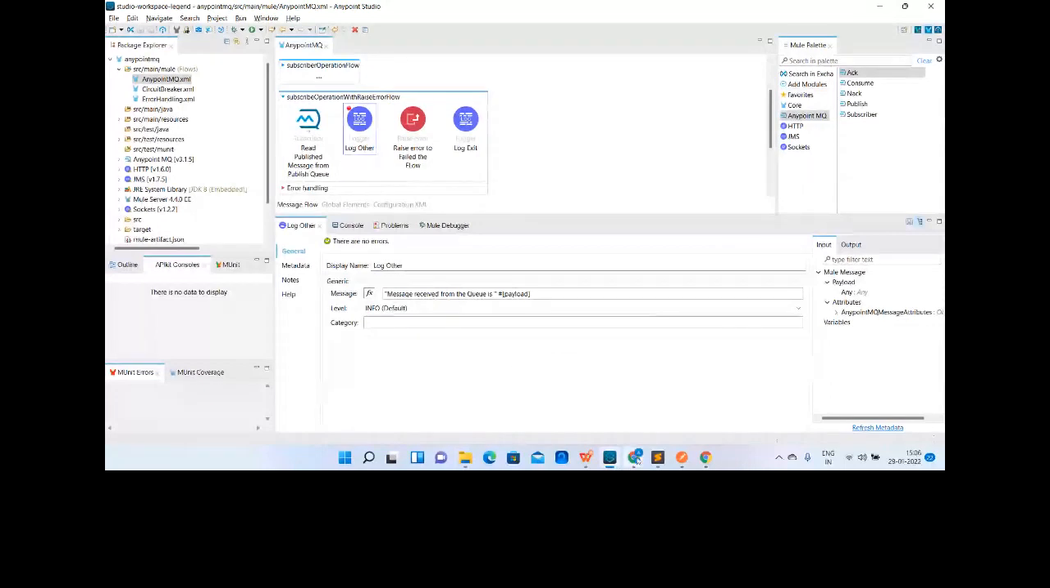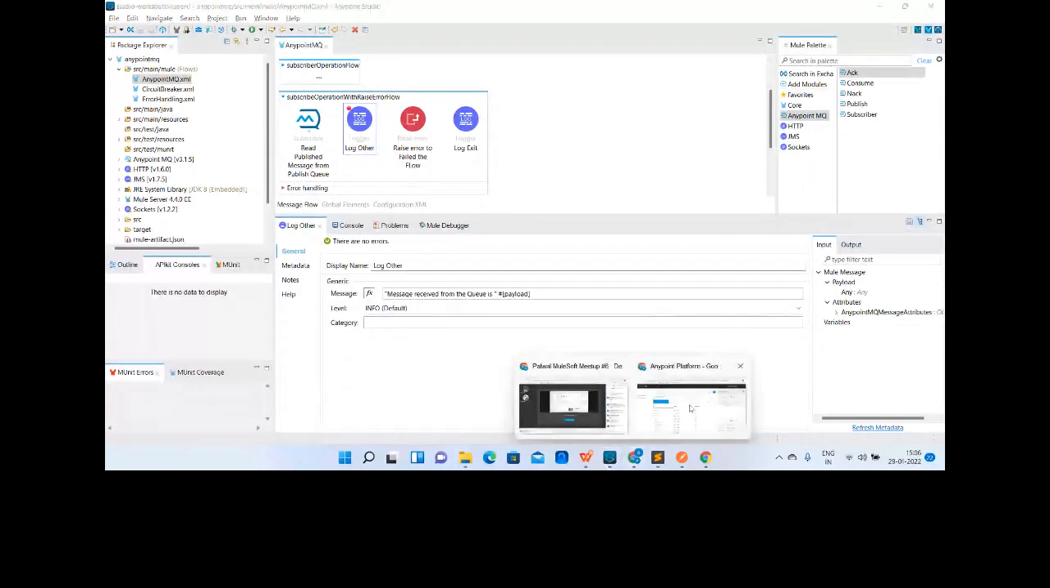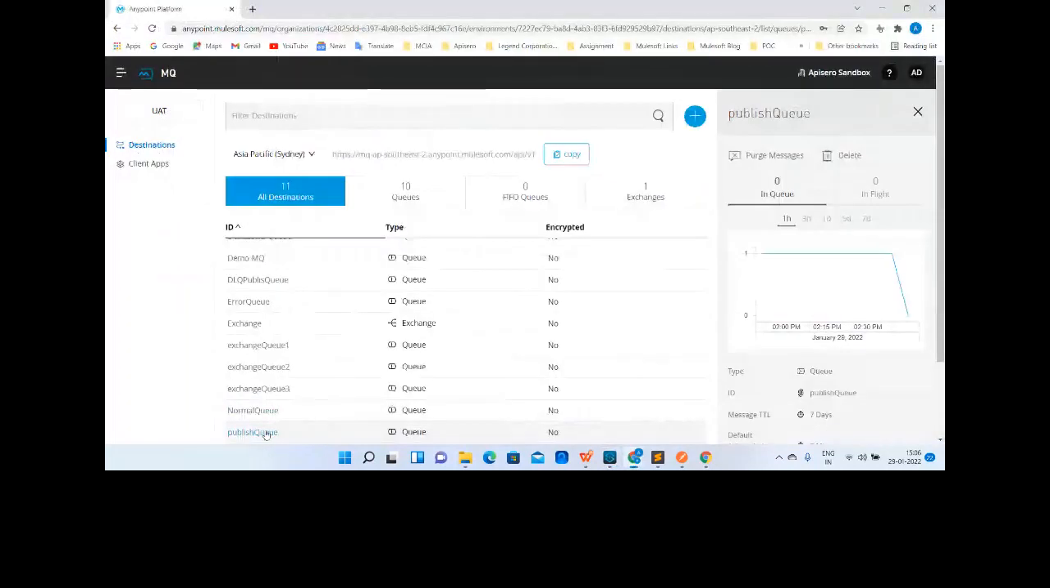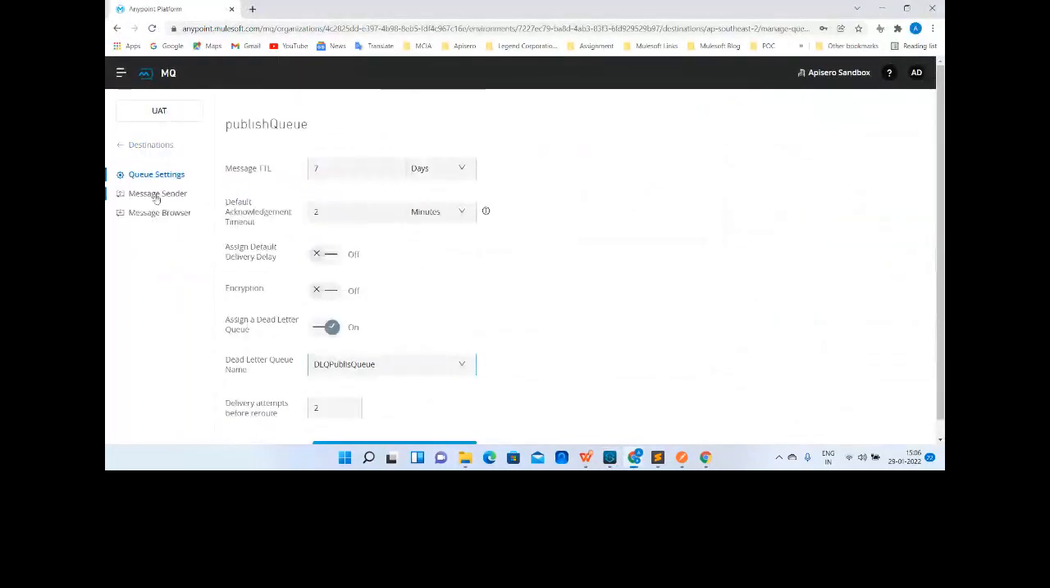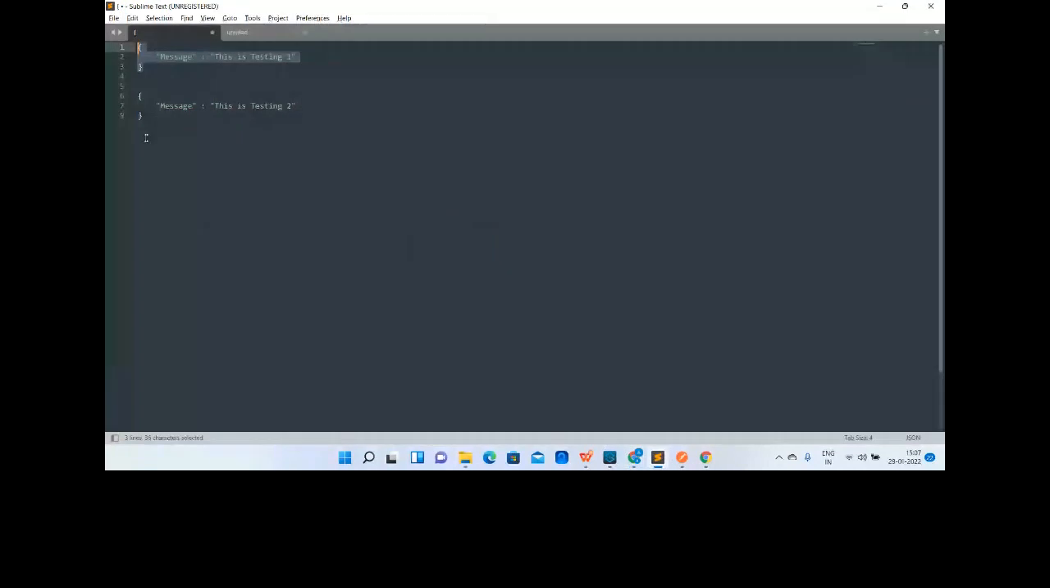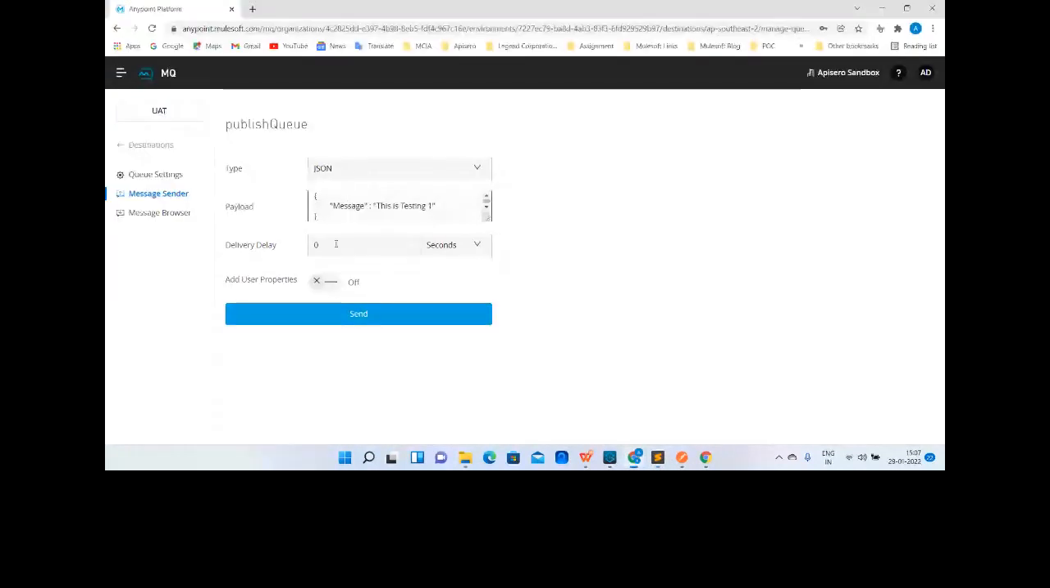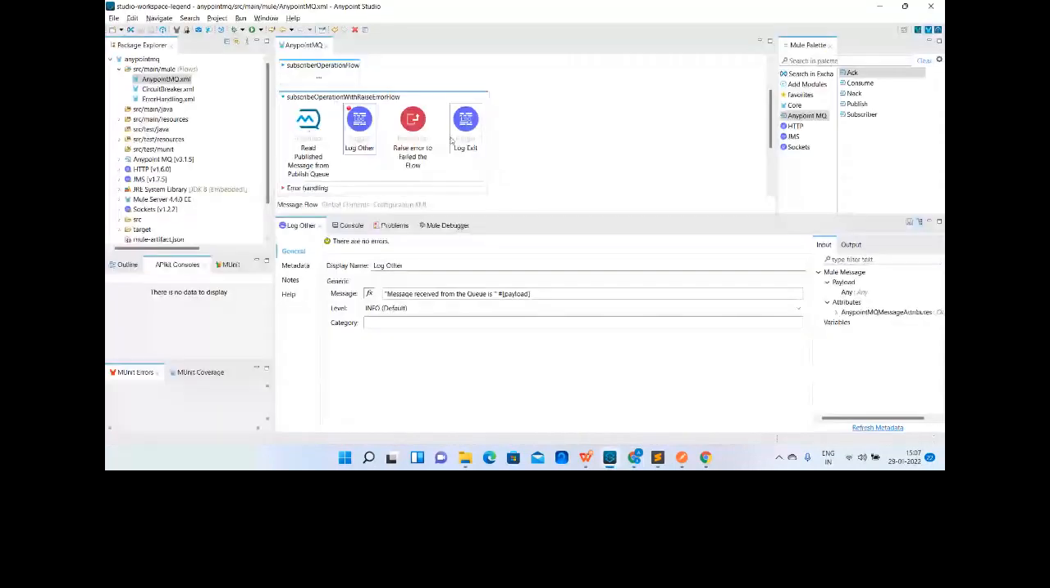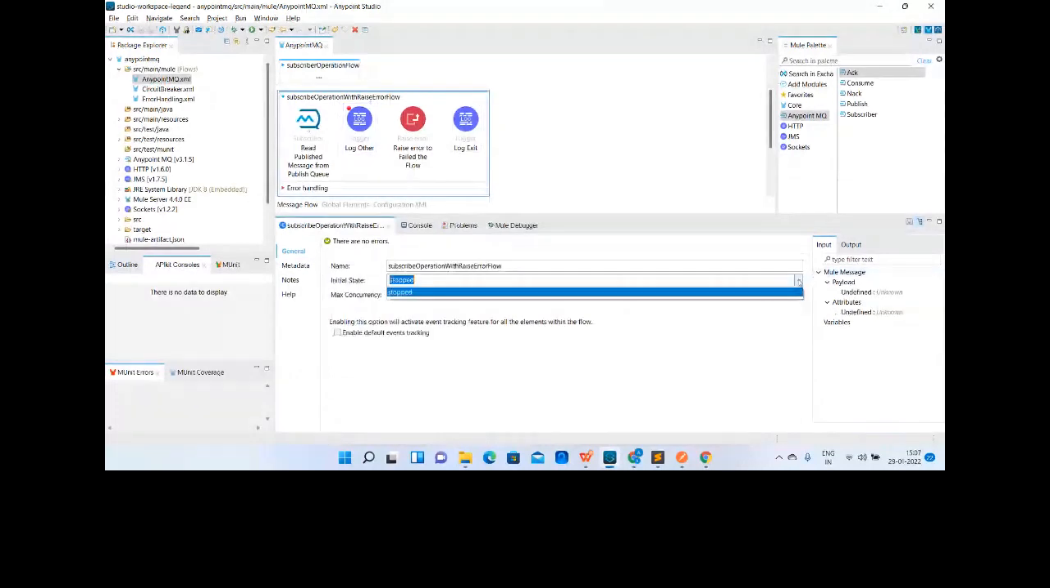So let me see, do you have any message over there? Publish queue, no message. So let me send the message directly from the message sender option that we have on the Anypoint platform. So this way also you can easily consume the message. You need to send the message, and once you send it, it will be consumed. Is it in stopped state? Oh, it is stopped state. Let me start it again.